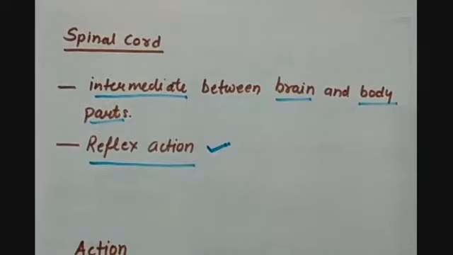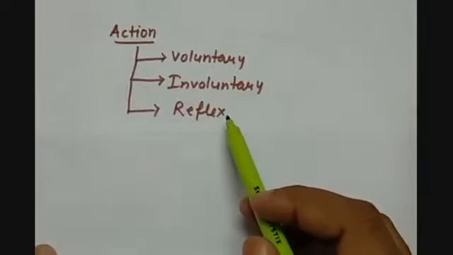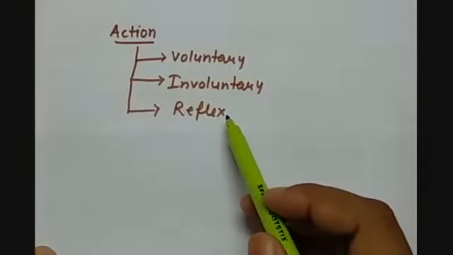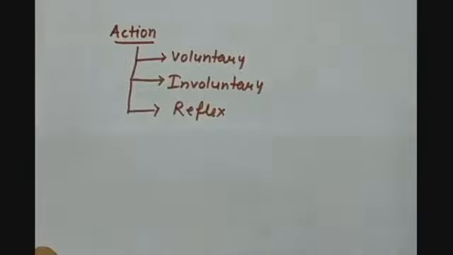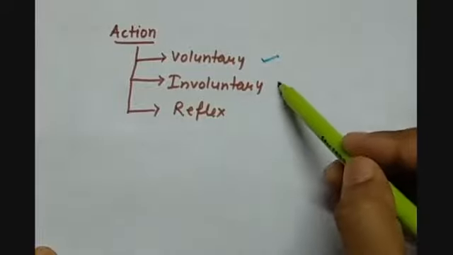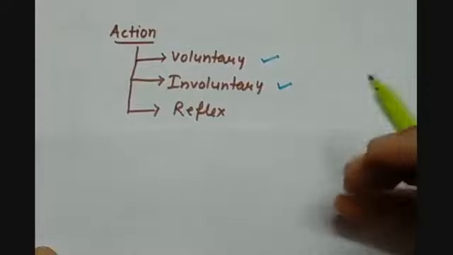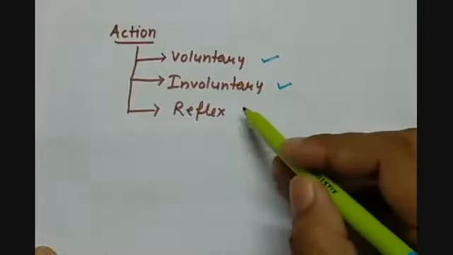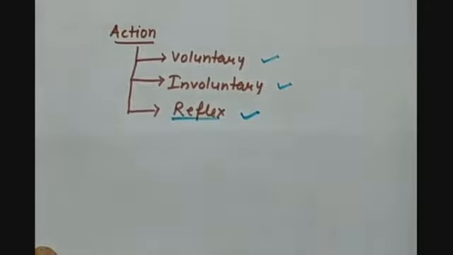Now we should understand what is a reflex action. Before understanding what is a reflex action of the body, first we should understand how many types of responses our body parts give to the sensory organs or to the stimulus. So we have voluntary actions, which are done by our will. Involuntary actions, which are not under our control, are done by the brain and the spinal cord by itself. Then we have the reflex action.